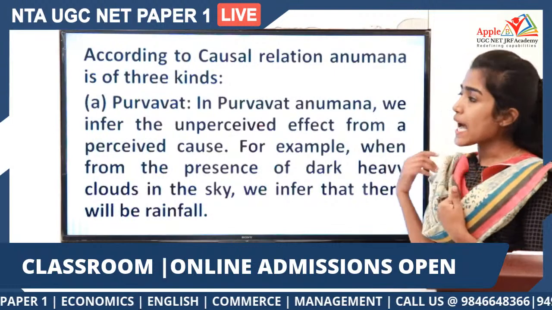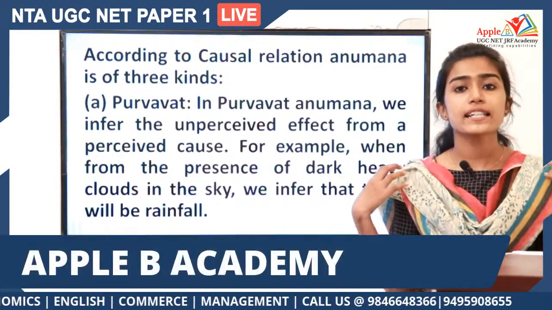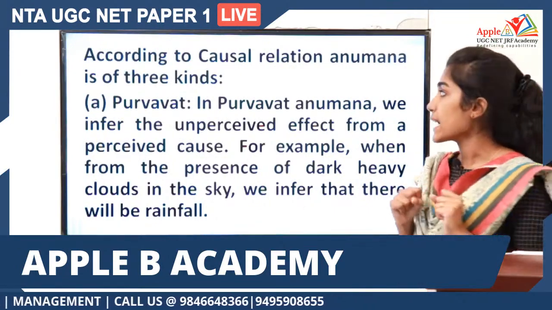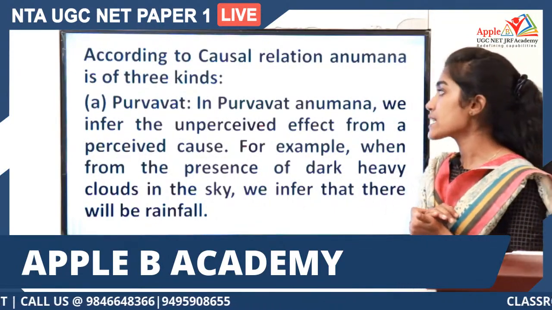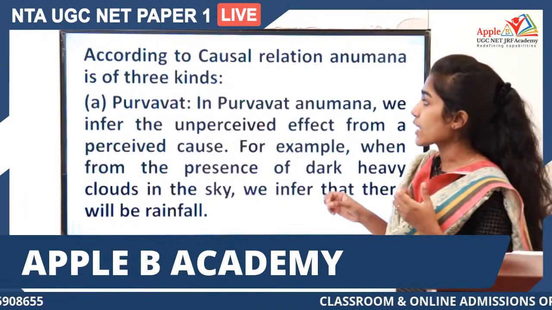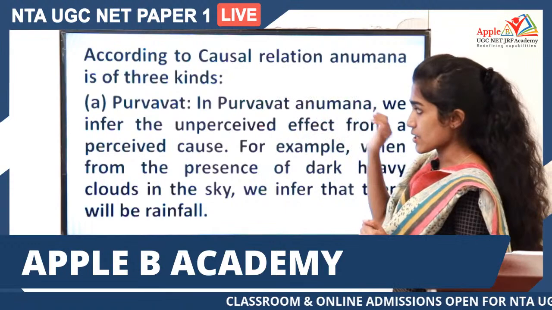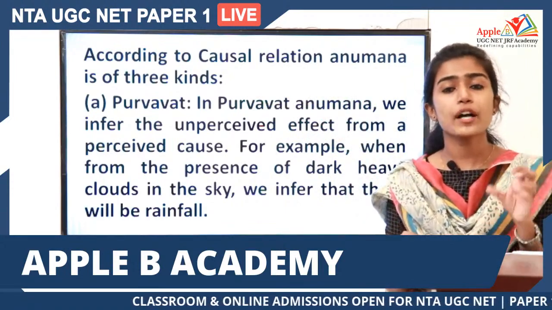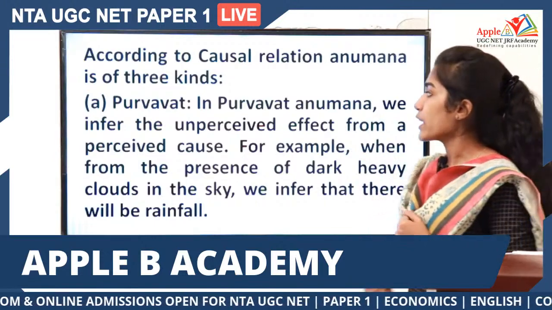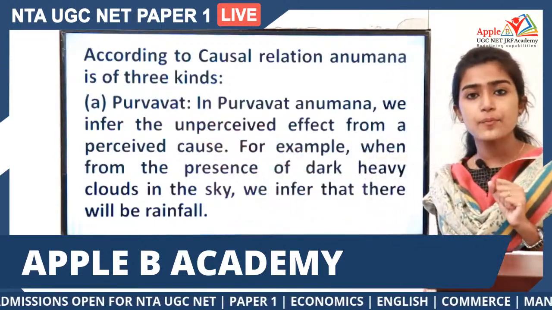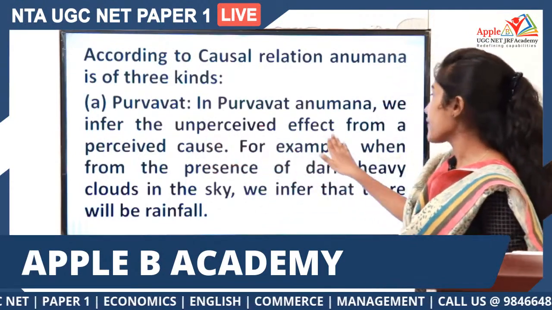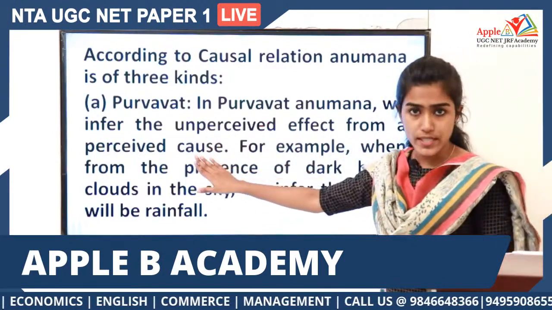So as I have mentioned earlier, we can categorize these different types of Anumanas into different groups. In that, one kind of category is the types of Anumanas that are categorized on the basis of causal relations. According to this categorization, we have 3 types of Anumana. First one is Purvavat. What happens in Purvavat? We are inferring the unperceived effect from a perceived cause.